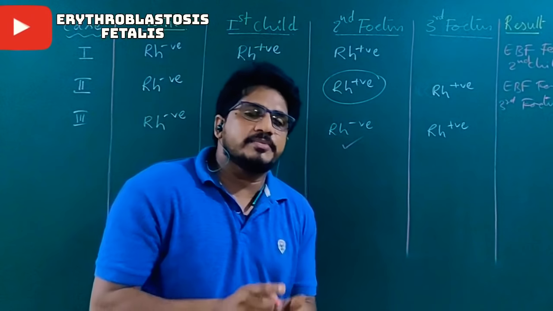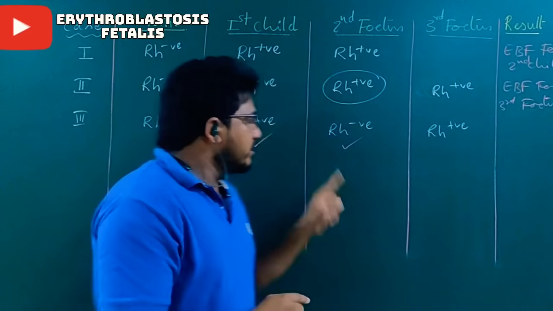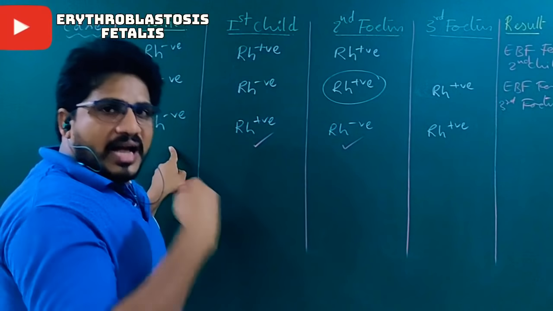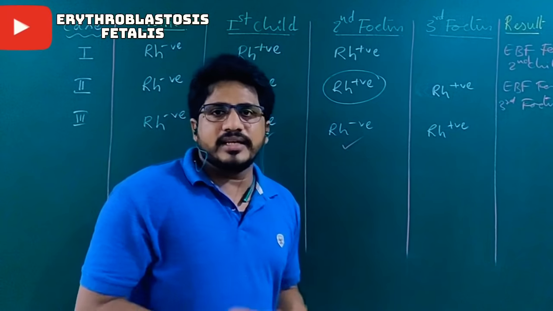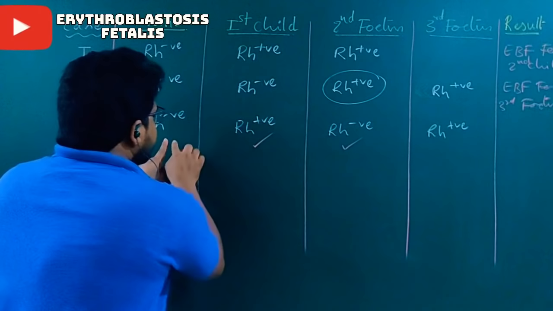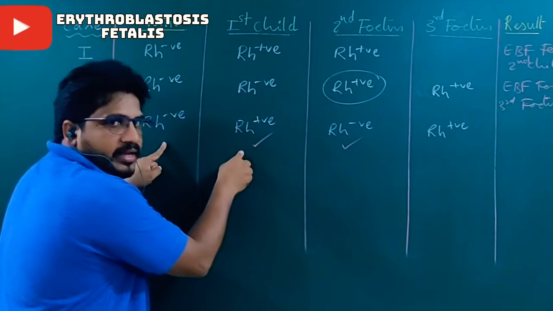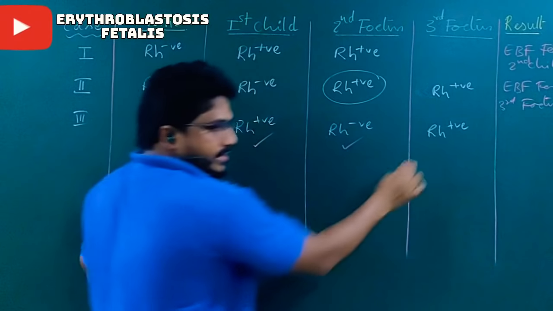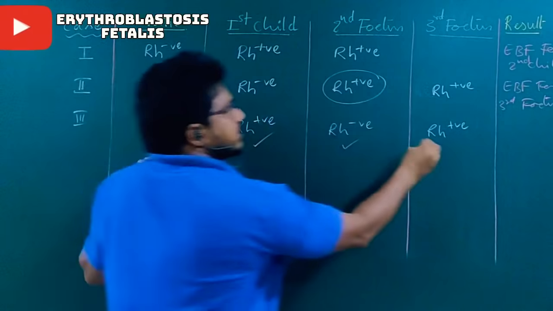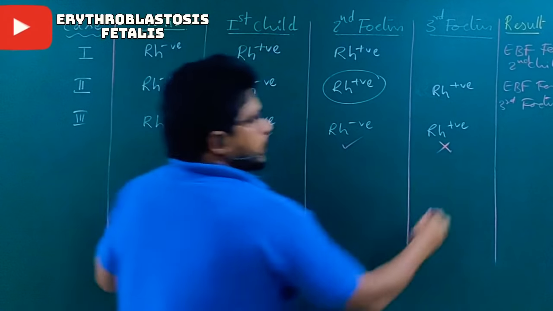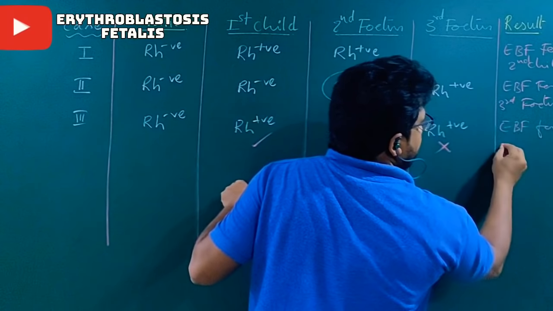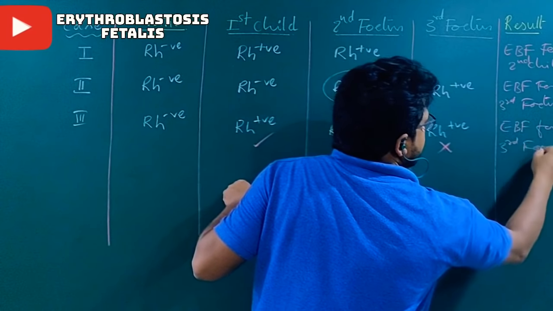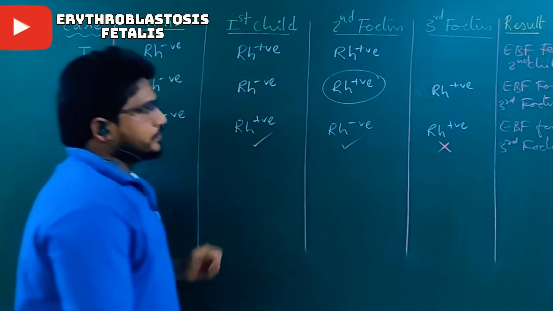So reactions take place between positive and negative. This negative mother has antibodies because of the first baby, but the second baby is negative, so it is easily skipped. But these antibodies developed by the first baby can kill the third fetus if it is positive, so it will die. So erythroblastosis fetalis occurs for the third fetus in this condition also.